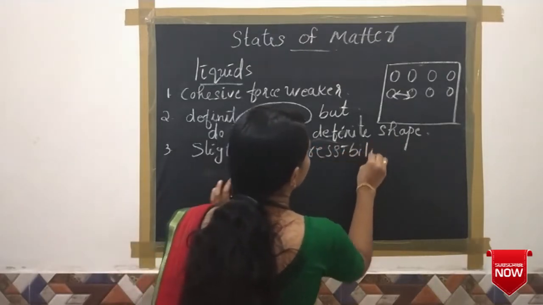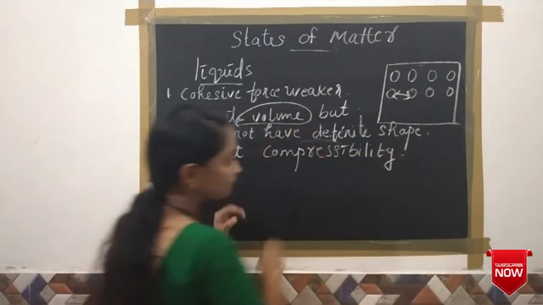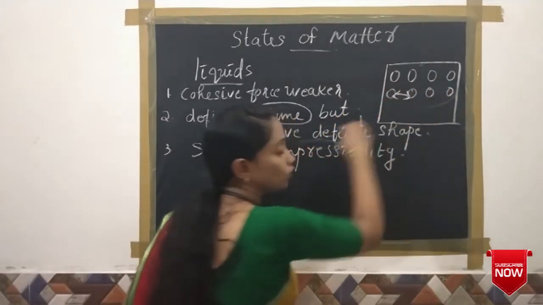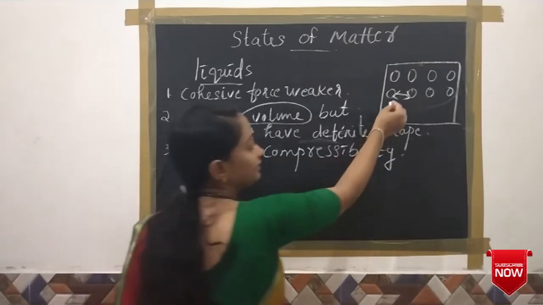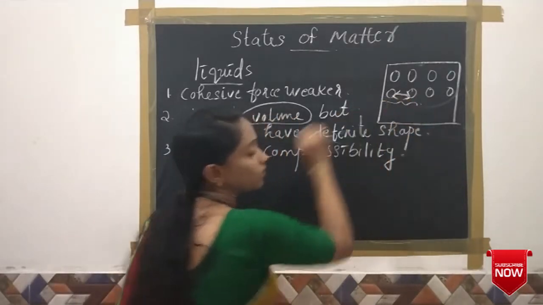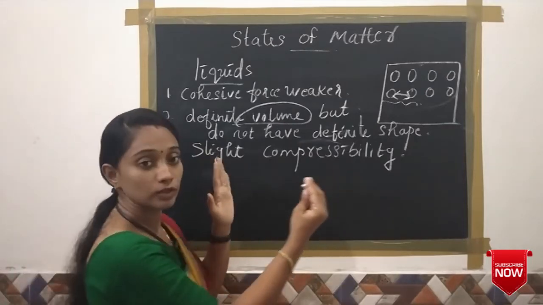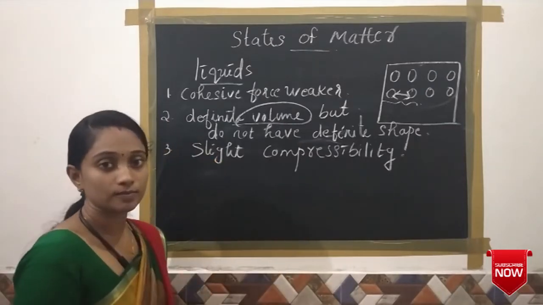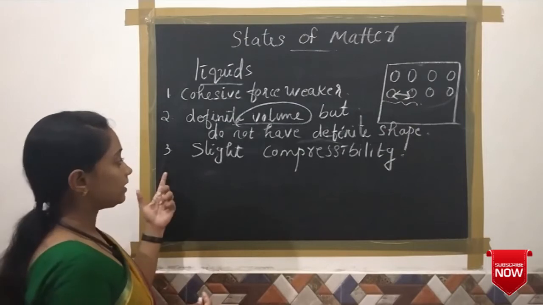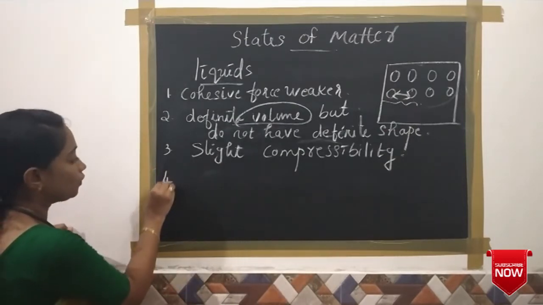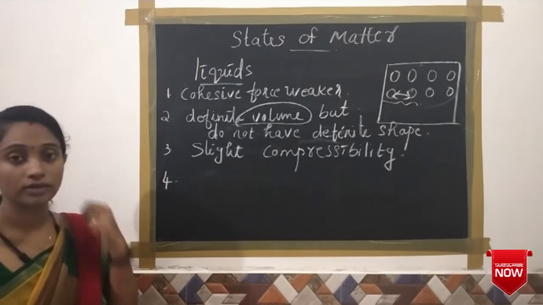Its reason is that in the case of liquids, the particles are loosely packed, and they have a distance between these two particles. They have an interparticle distance between them. So we are able to compress this liquid substance easily. So we can say it has slight compressibility. And the fourth one, it has lower density.